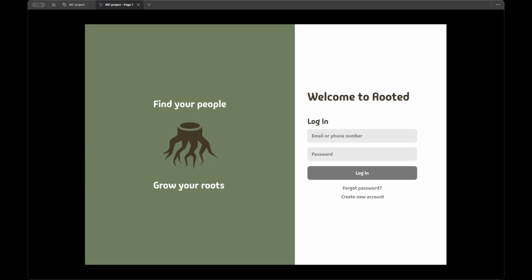Hello, my name is Andrew, and I'm part of Project Team 24, and this is Rooted, our lo-fi demo prototype. Rooted is a platform designed for newcomers to an area or a city, either from immigration, traveling for a new job, or other circumstances, where they can find community events and groups based on their own interests, cultural background, as well as their language.